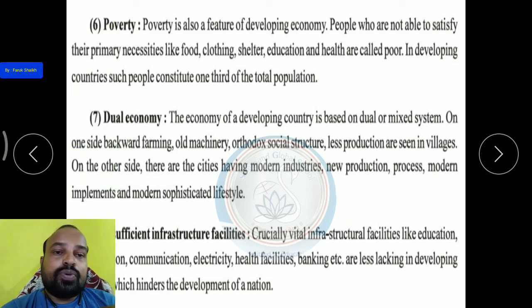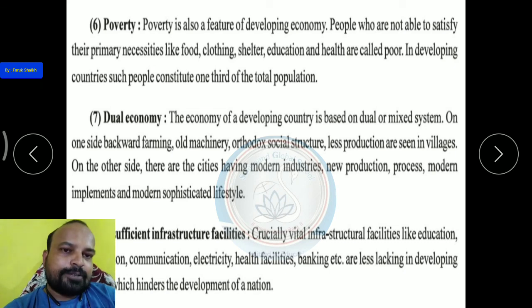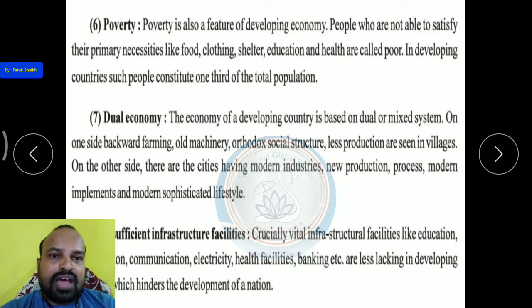Number 6 is poverty. This is the most important feature. Poverty is also a feature of developing economies, and because of poverty our countries are called developing countries, or because of being developing countries the people are more poor, that also we can see. Both factors are related to each other.